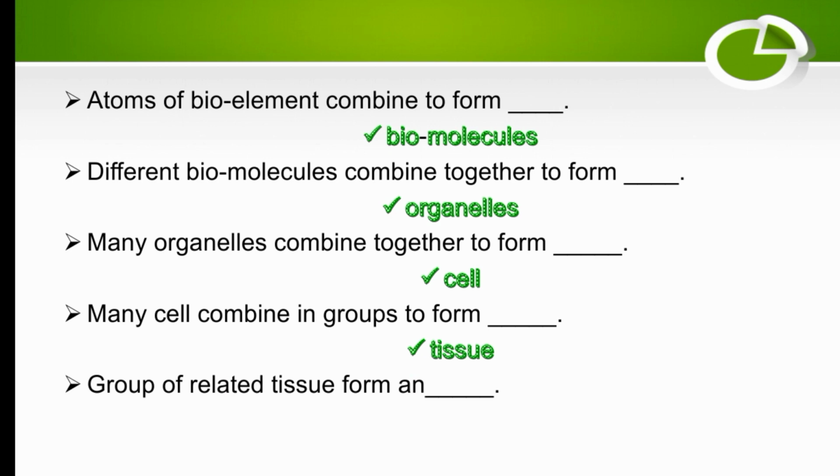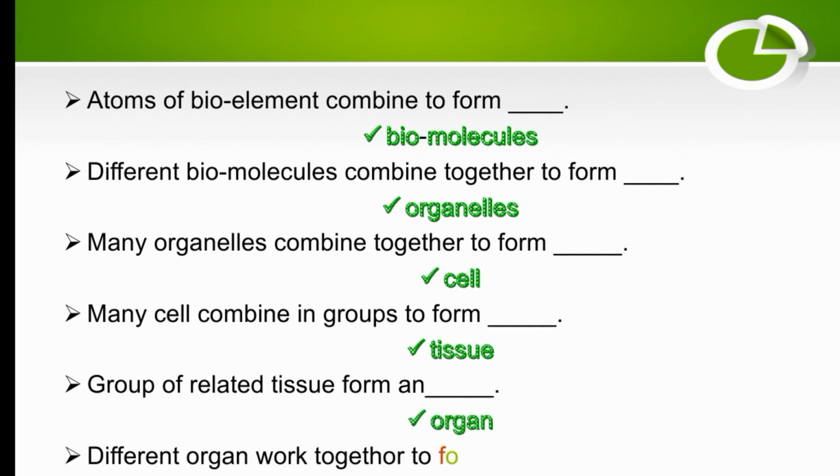A group of related tissues forms an organ. Different organs work together to form an organ system. Different organ systems collectively form a whole organism.